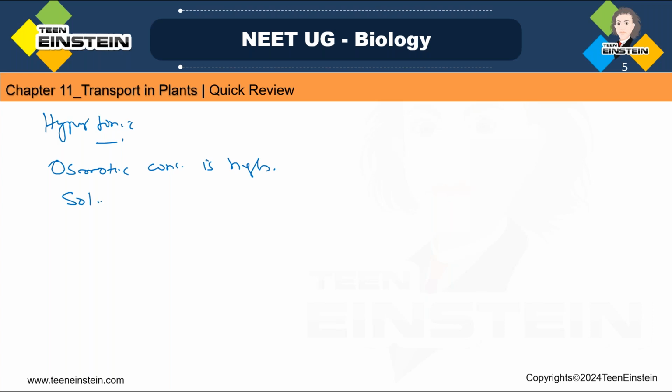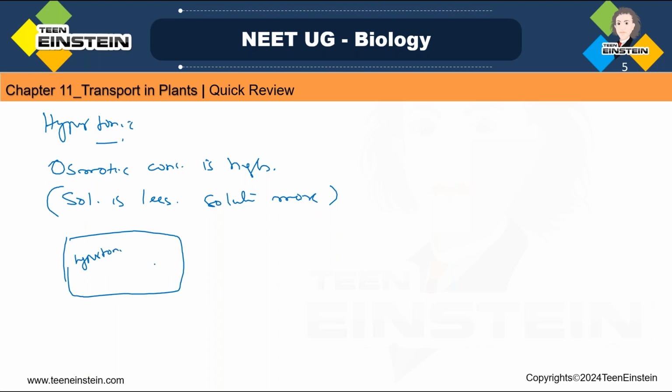Because here solvent is less, solute more. It's a highly concentrated solution. And if we are placing a cell inside this highly concentrated solution, what will happen? Compared to this hypertonic solution, this is hypertonic. That means highly concentrated solution. Here you are keeping a cell. But compared to the cell, here concentration is more. Inside the solution, this hypertonic solution, concentration is more.